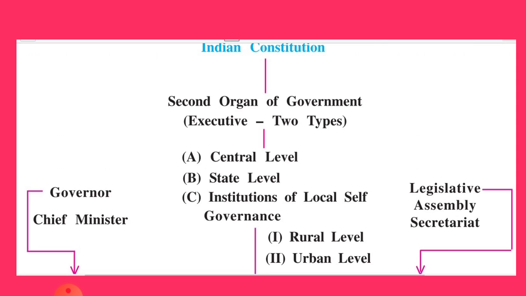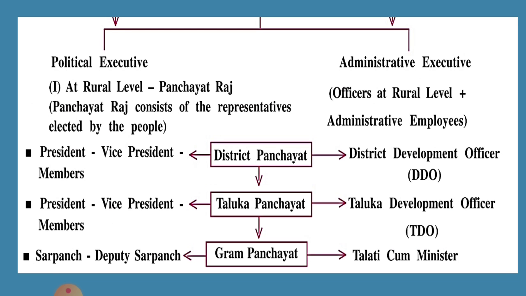At the state level you have the governor, the chief minister, and the legislative assembly secretariat. And at the local level you have the institution of local self governance, which comprises organizations of rural areas and institutions of urban areas.